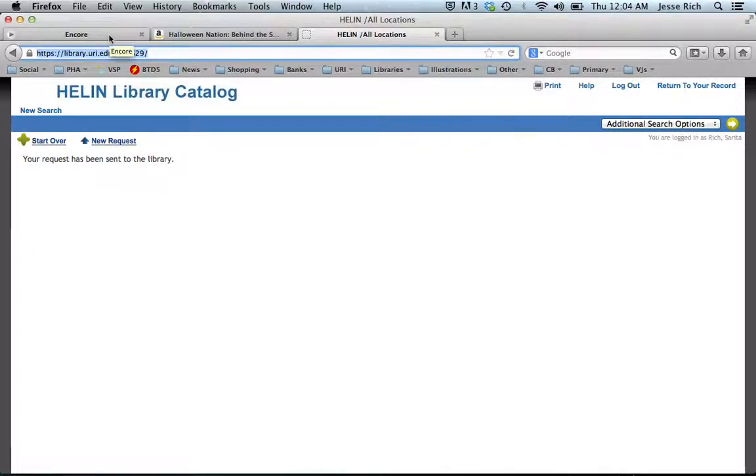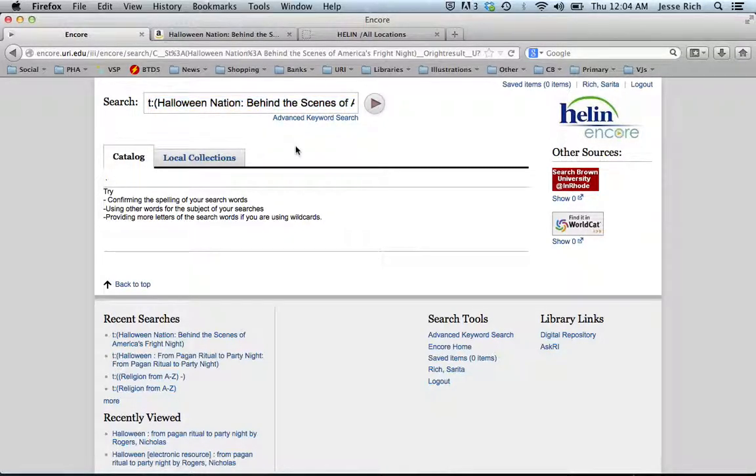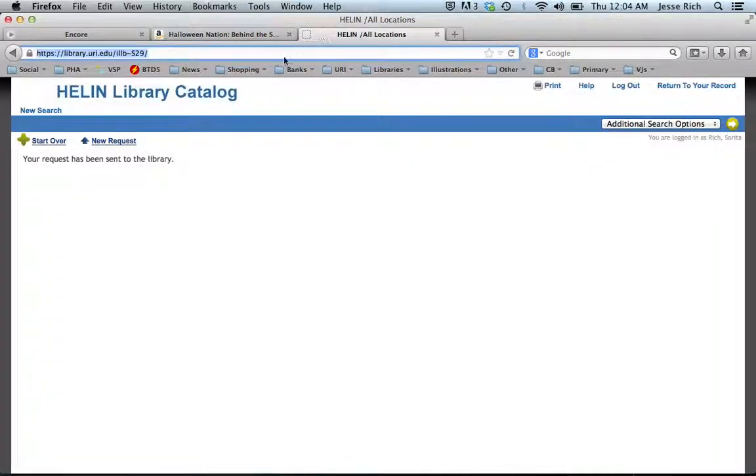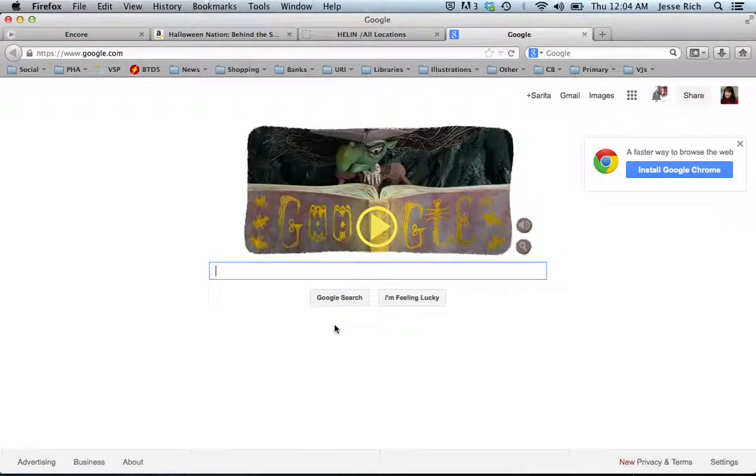So knowing how to use these resources helps you eliminate some of the footwork that you have to do, so that you don't wander around the library for hours trying to find these books that you need. And so that is a quick way to make the most of Google Books and the resource that it can be for you if you're trying to find titles that are interesting to you. So check that out with your sample topics, see what you can find, and try using the library catalog as well.